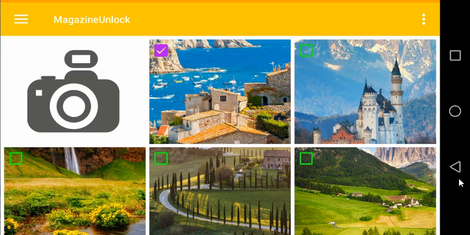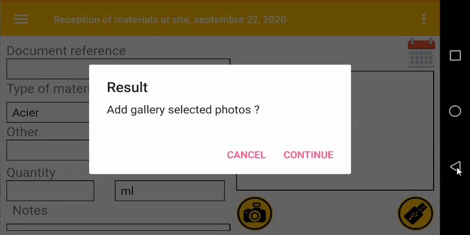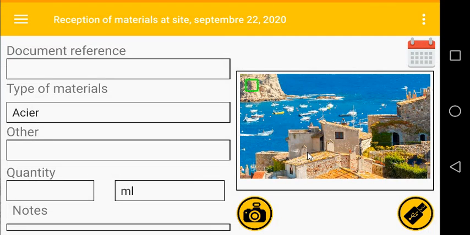Once selected, you just need to hit the back button and the back button again. It asks you if you want to add the selected photos of the gallery. You say continue, and here it is, this beautiful photo. But of course, in real life, this is a photo of a delivery note. After doing that, you simply need to save the data by clicking on the bottom right yellow button.